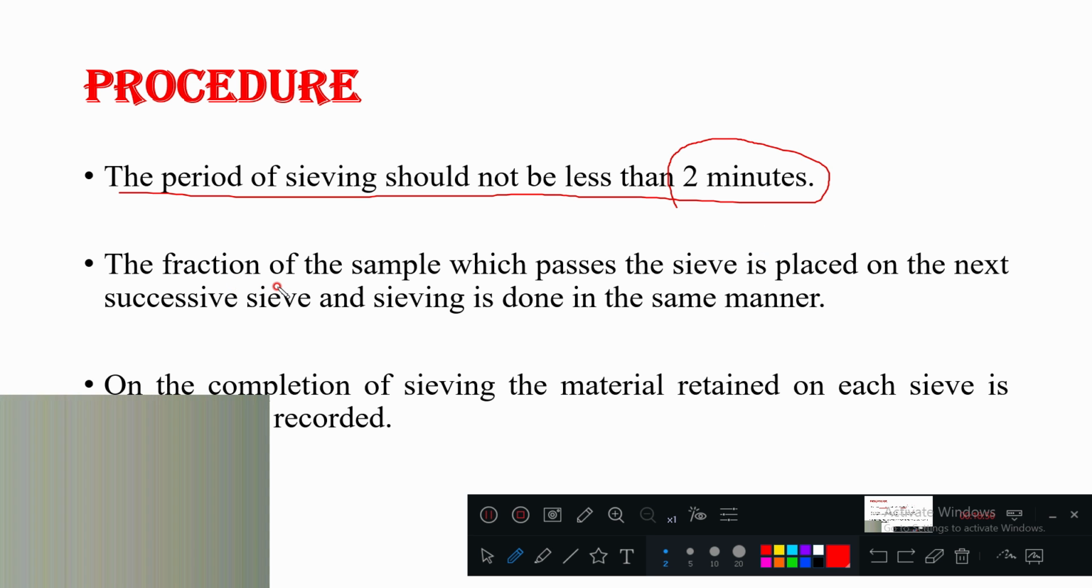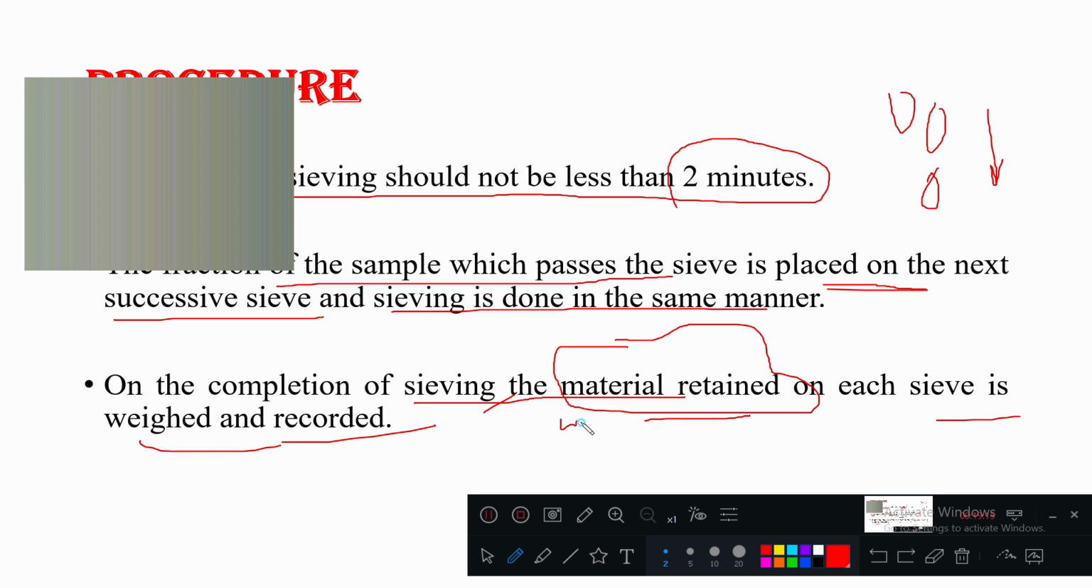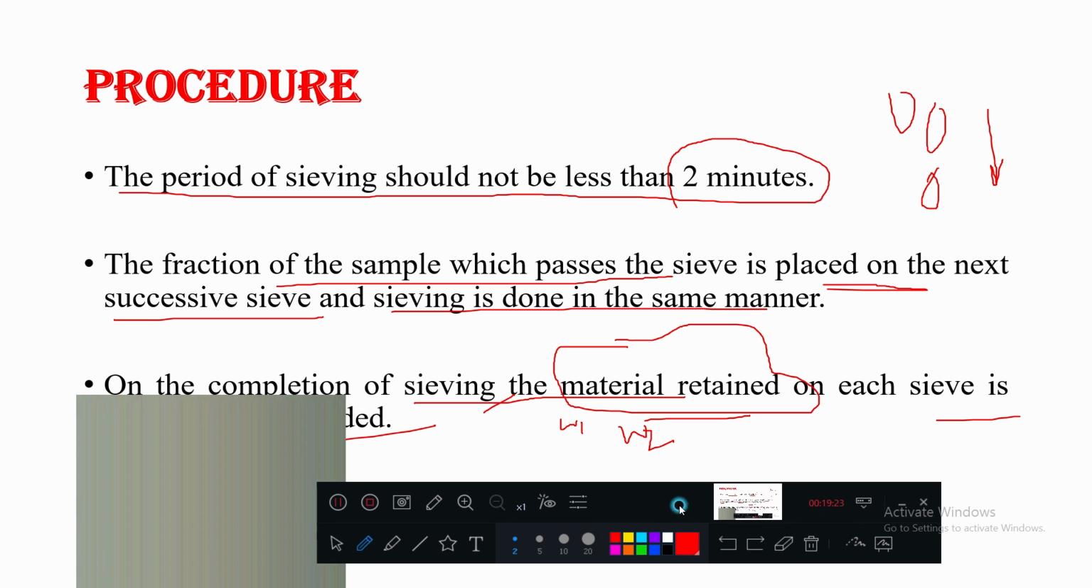Next, the fraction of the sample that passes through each sieve is placed on the next successive sieve and sieving is done. Bigger particles, smaller particles, and still smaller particles pass through. On completion of the sieving, which is very important, the material retained on each sieve is weighed and recorded, that is W1, W2, W3. All individual sieves are taken and weighed.